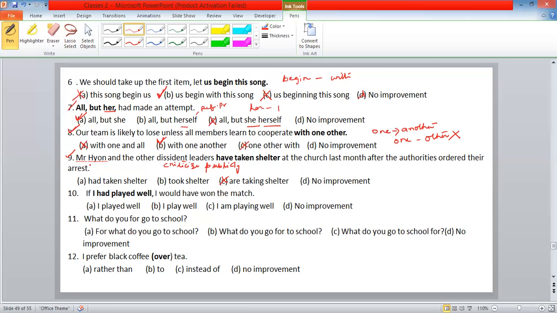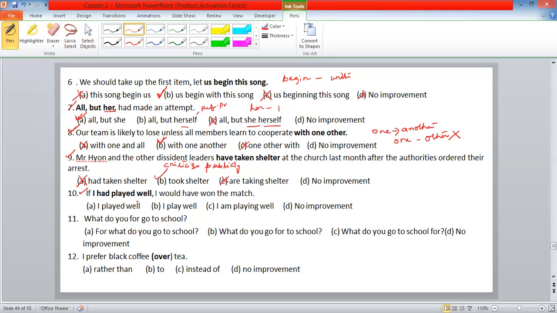See once again the sentence. Mr. Hyun and the other dissident leaders took shelter at the church last month. Last month is given, so it should be past tense. Last month, last week, last Sunday refer to past tense. This sentence is in V2 past tense, took shelter, not past perfect. Okay, B is the right one. Clear? Next one.